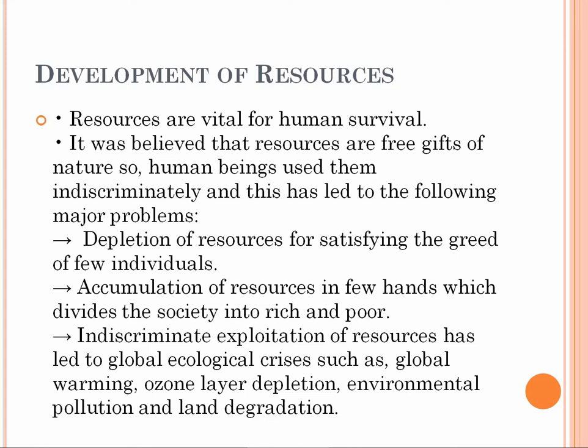The second point is also the same: the accumulation of resource in a few hands, which divides the society into rich and poor. And indiscriminate exploitation of resource has led to the global ecological crisis. Like, we use resource indiscriminately, which led to global warming, ozone layer depletion, other environmental pollution, and land degradation and damages. Okay, next.